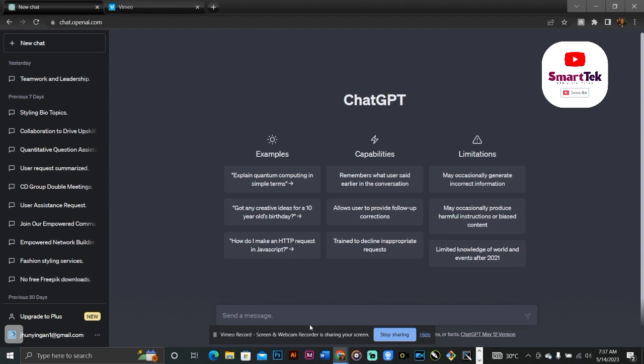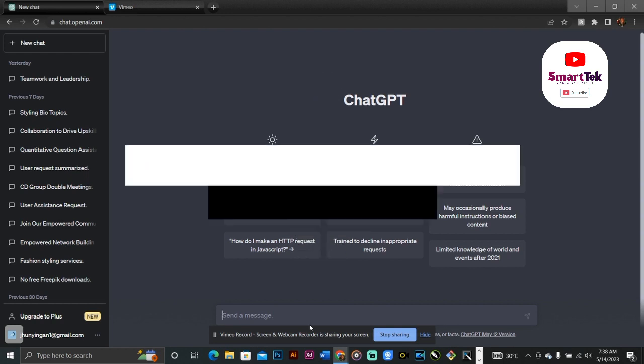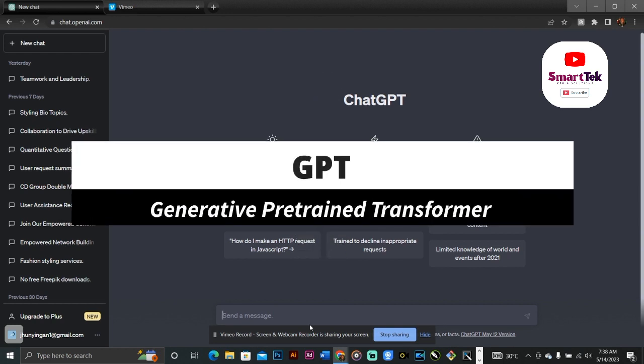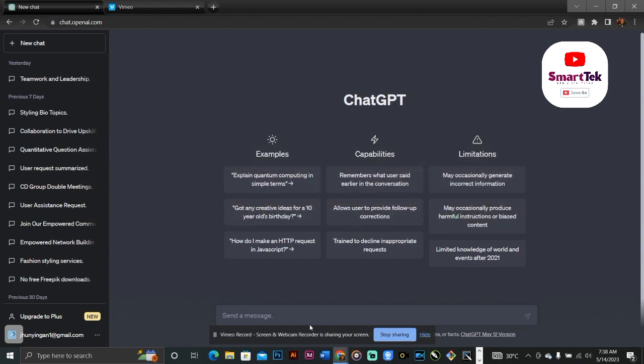But here's the thing. We can't really say that ChatGPT is GANs. It is not GANs, you understand? It is more of a transformer. The full meaning of ChatGPT, by the way, is generative pre-trained transformer. So you cannot necessarily call it GANs because it is not GANs.